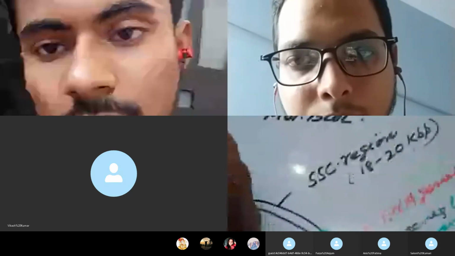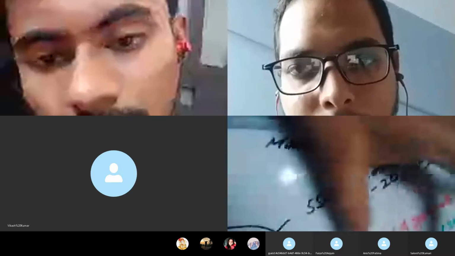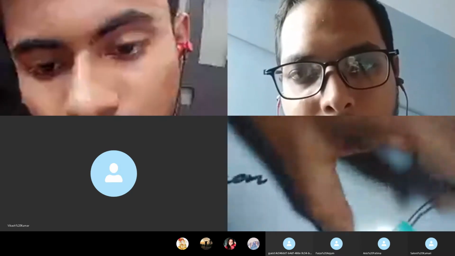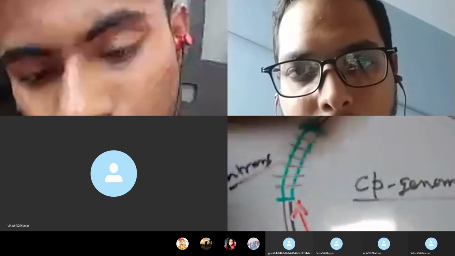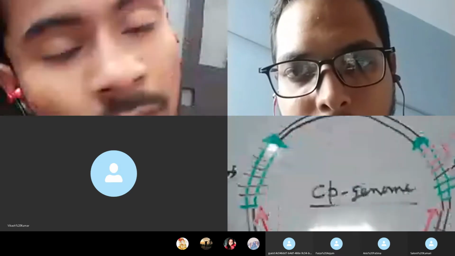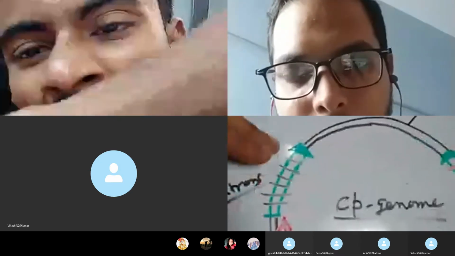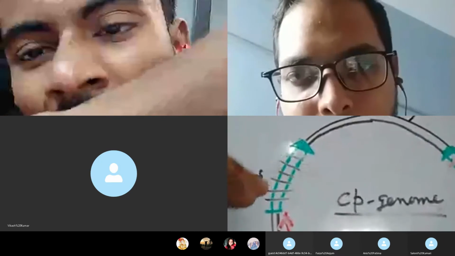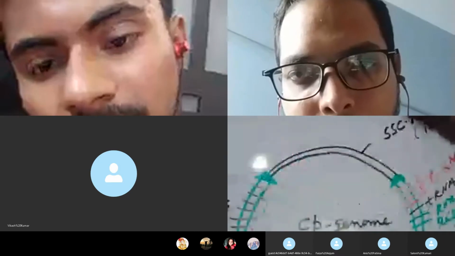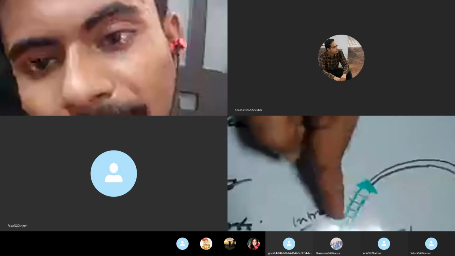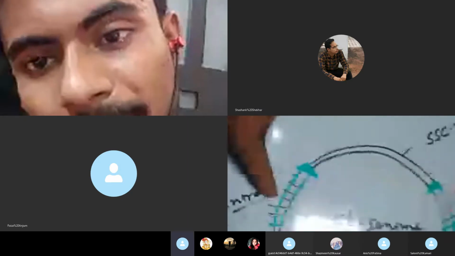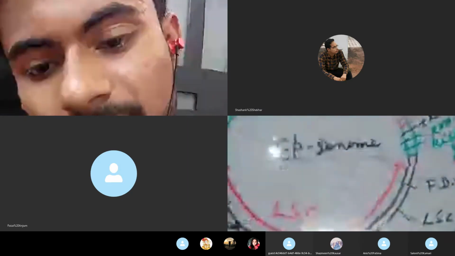So these are the important genes present in the IR region, and the same genes are present on this left side. And I have just told you that some introns are present. Introns are not present in the SSC region and LSC region. Rather, introns are present in the inverted repeat regions. So the genes which have been mentioned here are also present on this side of the inverted repeat regions. Now look at the LSC region.